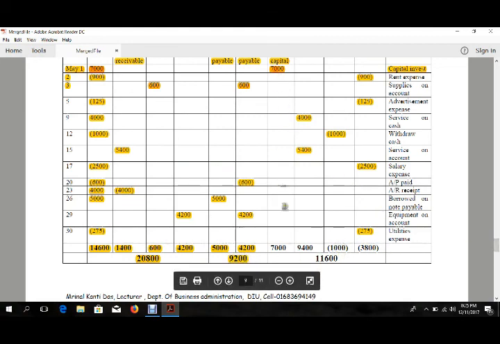First we have the owner's capital as 7,000. Then we have the revenue of 9,400, drawings of 1,000 taka, and expenses of 3,800. If we add all of them, it will be 11,600. And now if we add the liabilities and owner's capital, we will find the exact amount we have in our assets, which is 20,800. That's all.